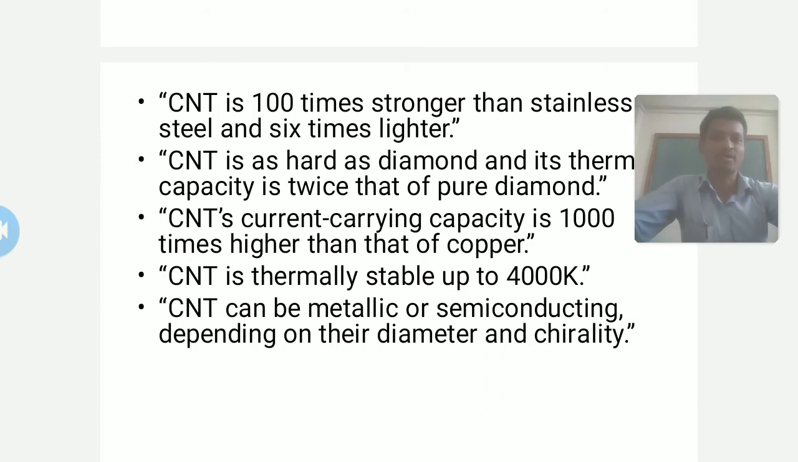These CNTs are thermally stable up to 4000 Kelvin. It is a very high temperature, and they are stable up to it. So the applicability of carbon nanotubes is widely extended due to this high temperature stability. Then, these can be metallic or semiconducting depending on the diameter and chirality.